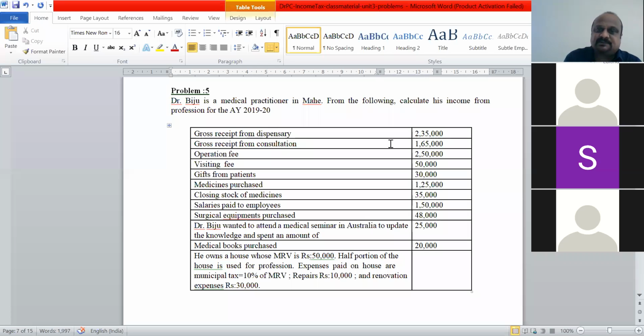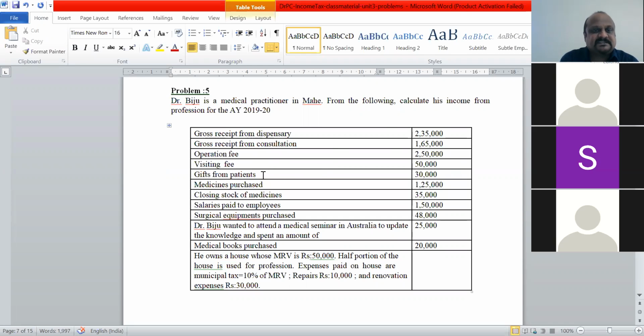So whatever he has received here, consultation fees is again allowed income. Operation fees. Okay, he has done some operations wherever he has gone and received fees for that. 2,50,000 is again a part of the income. Visiting fees. Okay, he has gone to different nursing homes, private nursing homes, as visiting doctor. There he has received so much visiting fees. Again, yes, it is a part of the income.